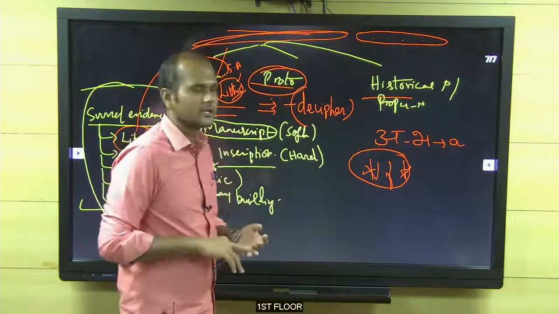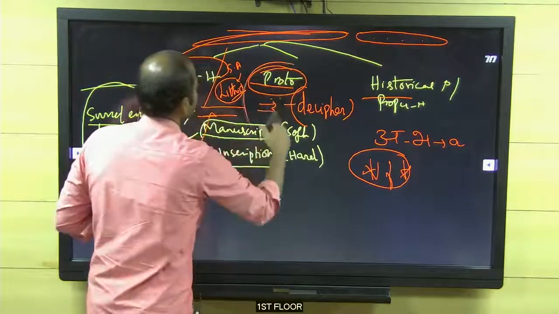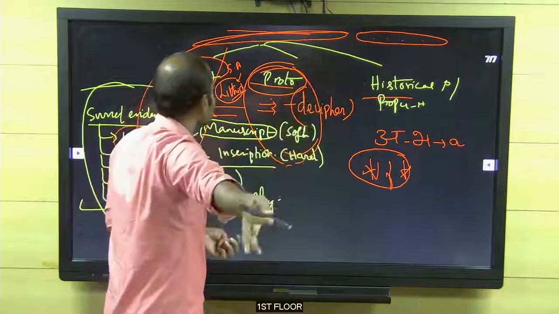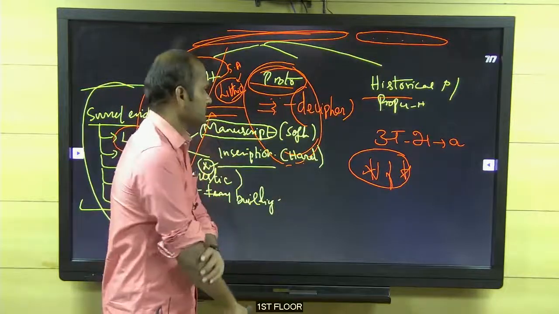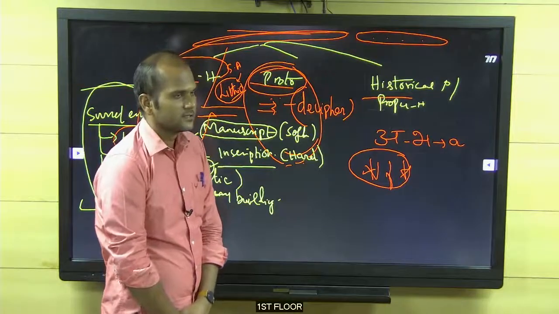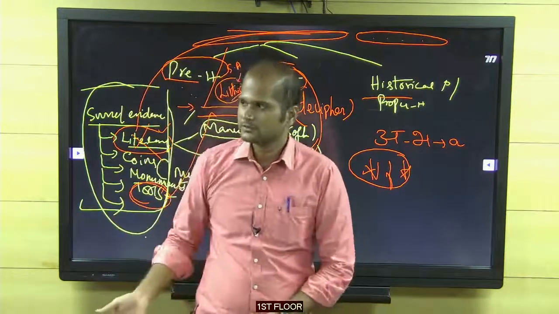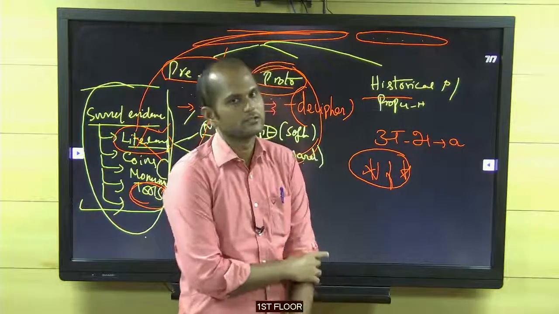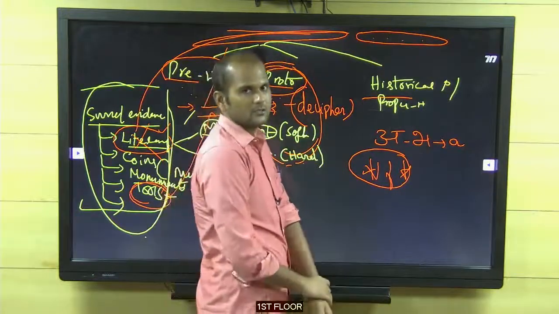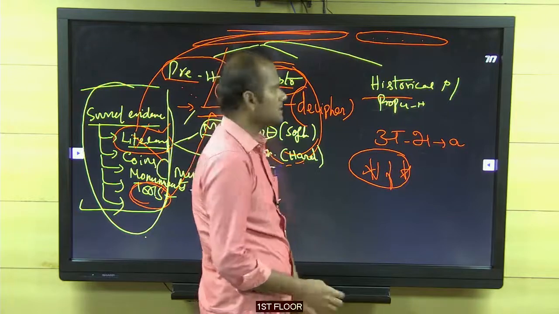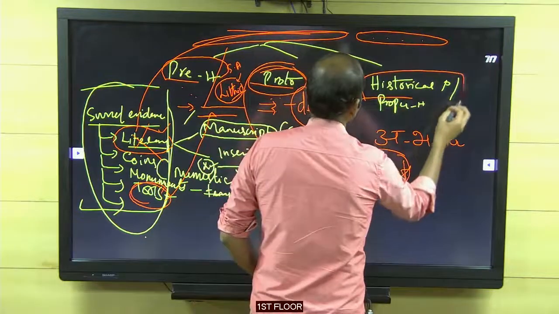That's why it's called proto-history. What is the best example of proto-history? Note it down. Indus Valley Civilization. The best example is Indus Valley Civilization, also called Harappan Civilization. Got it? And next you come to proper history.